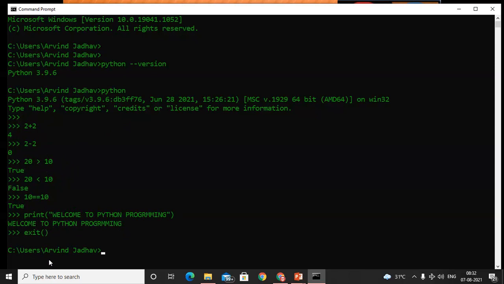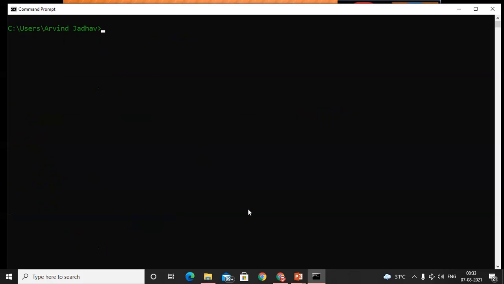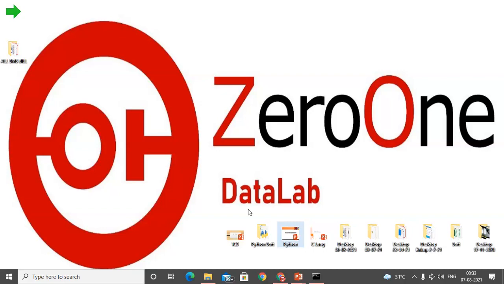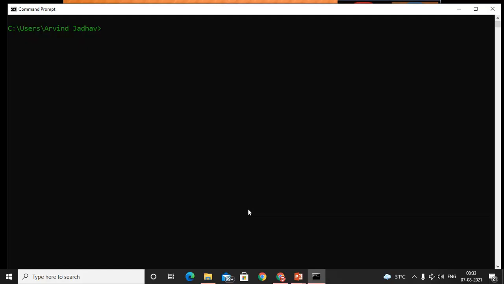Right now, we are in C users and my name is there. That means we are in the command prompt. Here we also have a command called cls, clear the screen. Once we enter it, the whole screen will be cleared. That means we successfully installed Python. If you want to check the Python version, we have the command python --version. By using this command, we get the latest version of Python.